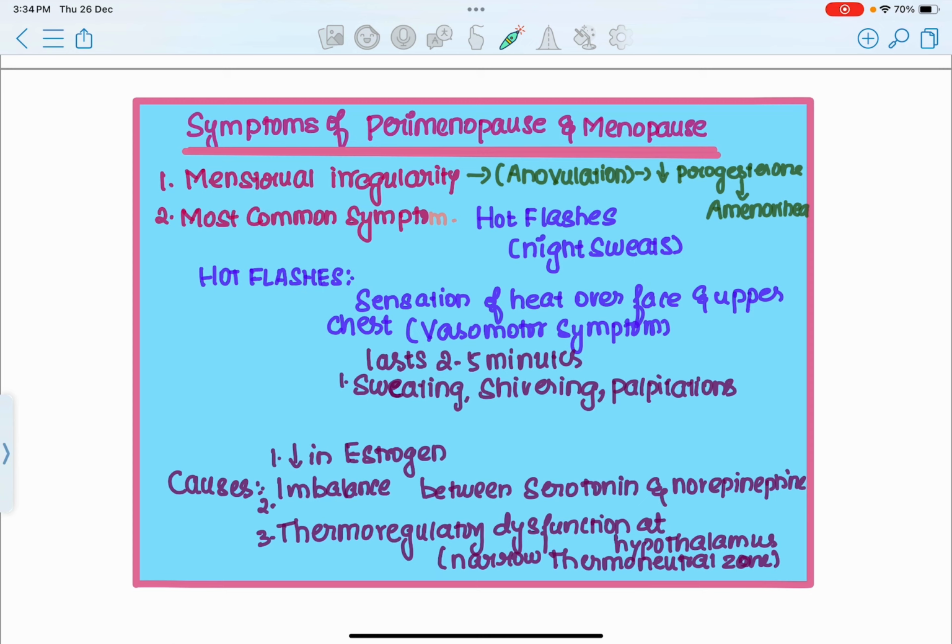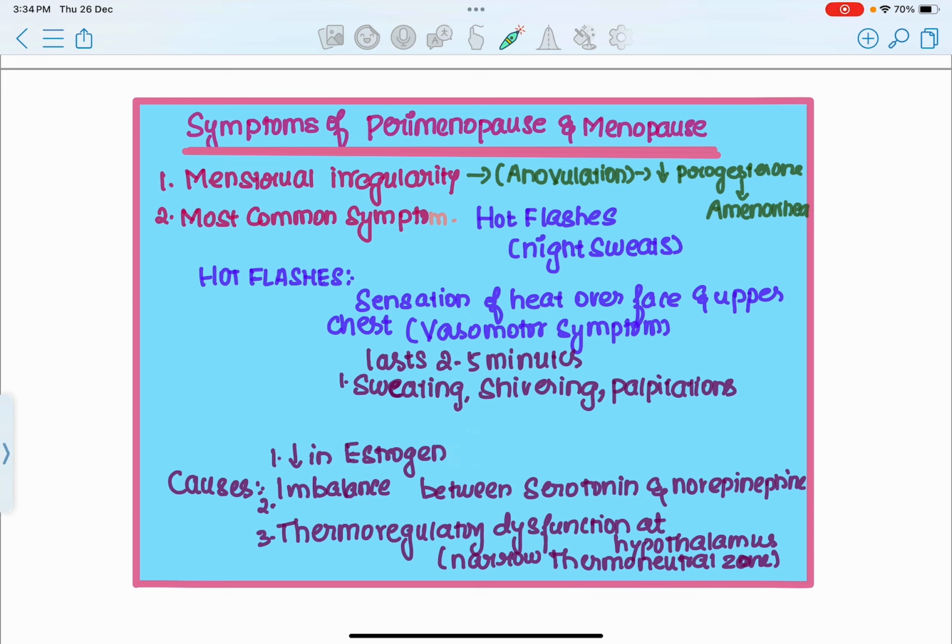Now you tell me, what is the actual reason for hot flashes? Hot flashes is a vasomotor symptom which happens because of a decrease in levels of estrogen. We all know that towards menopause, when there is no ovulation, there is a decrease in estrogen and progesterone. So one reason is the decrease in estrogen.